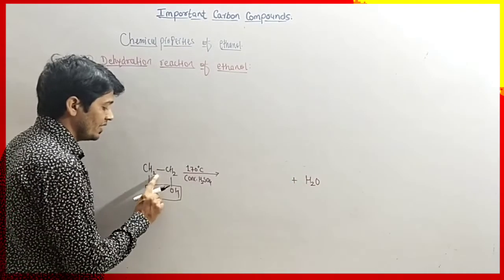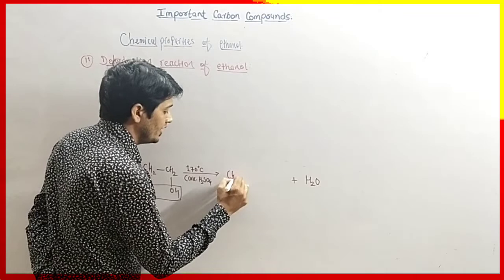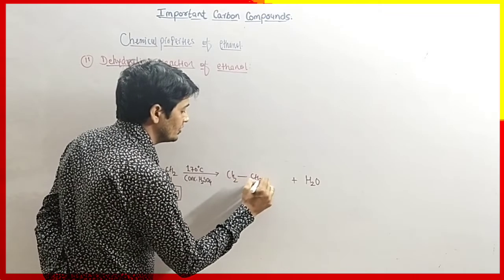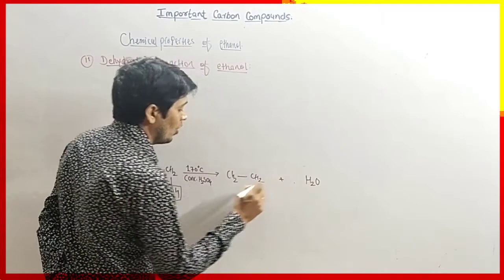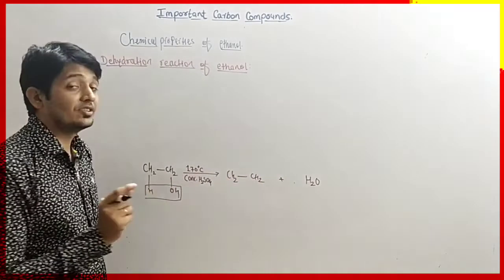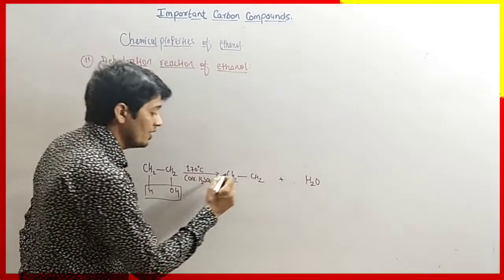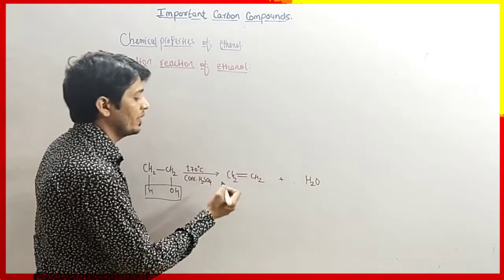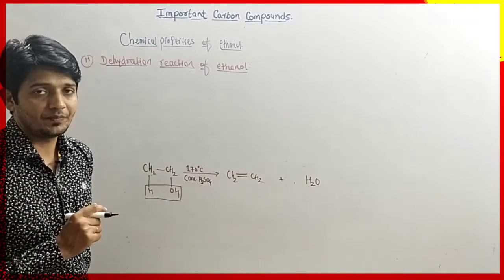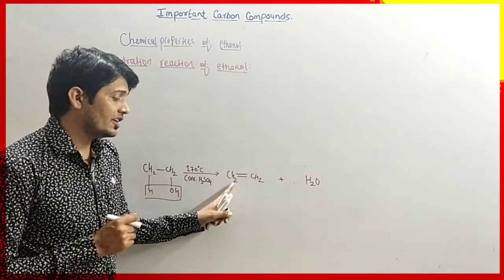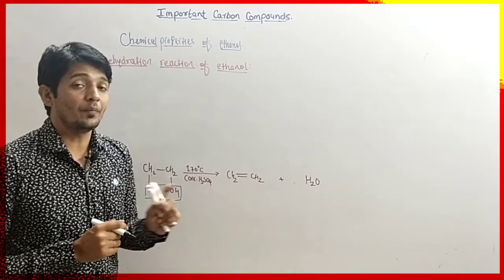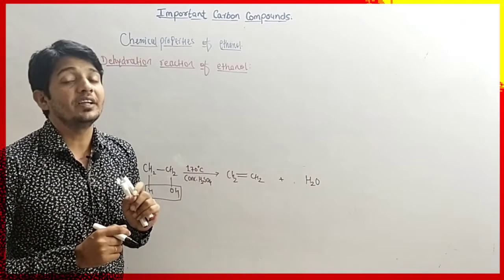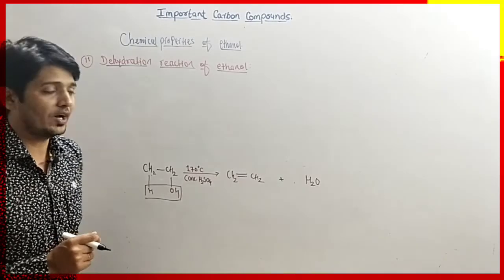See here, what will remain now? CH2 single bond CH2. But in order to balance the valency, they will share one more electron pair to form a double bond. So here CH2 double bond CH2 is formed, that is ethene. It is an unsaturated hydrocarbon.